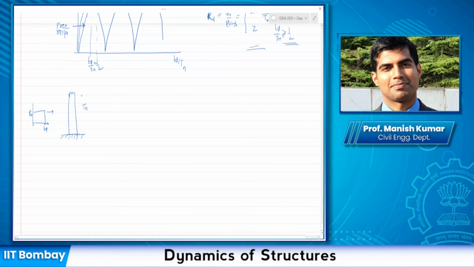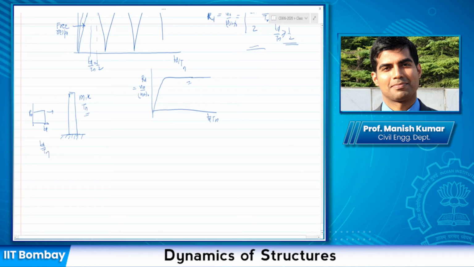So you know the mass of the column and the stiffness K, so that you know the time period. And if this plot is given to you, the maximum response of this column in terms of RD, which is u naught by u_st naught, remember this chart is independent of any type of structure. The only information that we have utilized to get this chart is that it is a rectangular pulse type loading.